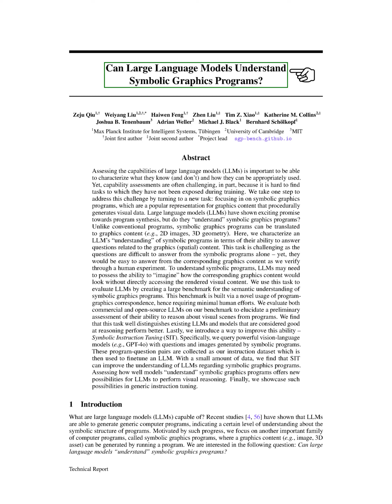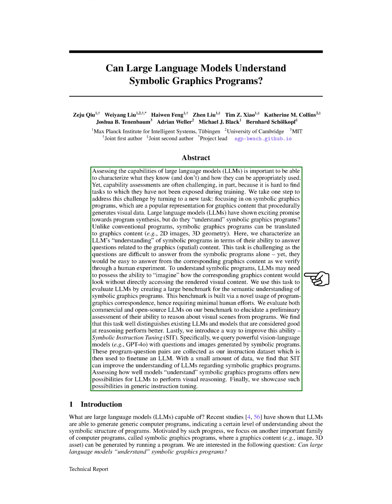Section: Introduction. In this section, we explore the capabilities of large language models, LLMs, in understanding symbolic graphics programs. Recent research indicates that LLMs can generate basic computer programs, suggesting they have some grasp of program structures. We shift our focus to symbolic graphics programs, which create visual content like images or 3D assets through programming. Our main question is whether LLMs can truly understand these symbolic graphics programs.